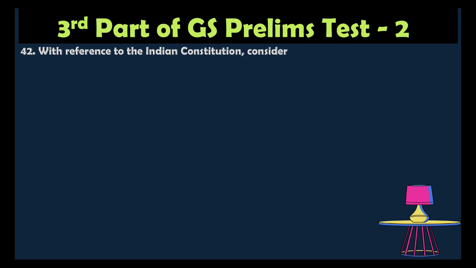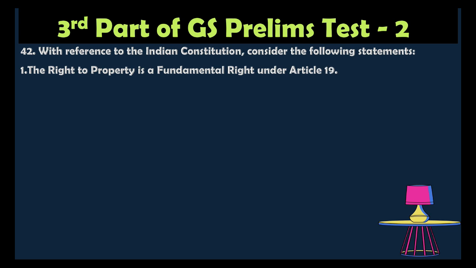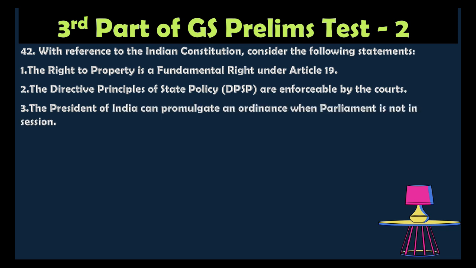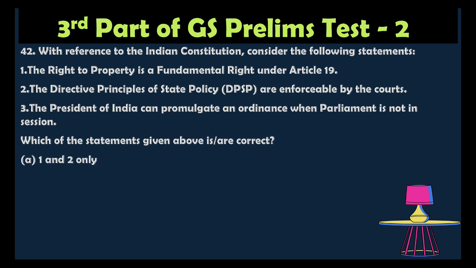Question number 42. With reference to the Indian Constitution, consider the following statements. 1. The right to property is a fundamental right under Article 19. 2. The Directive Principles of State Policy are enforceable by the court. 3. The President of India can promulgate an ordinance when Parliament is not in session. Which of the statements given above is correct? Option A 1 and 2 only, option B 2 and 3 only, option C 3 only, option D 1, 2 and also 3. So the correct answer is